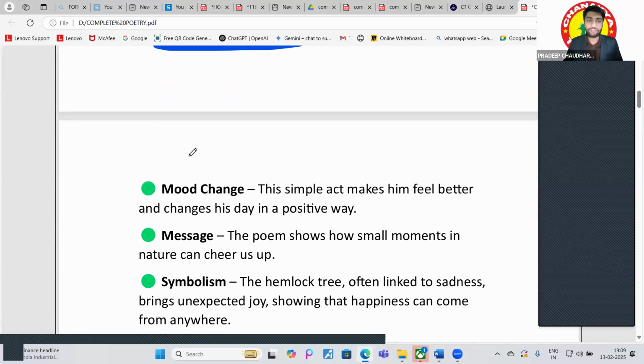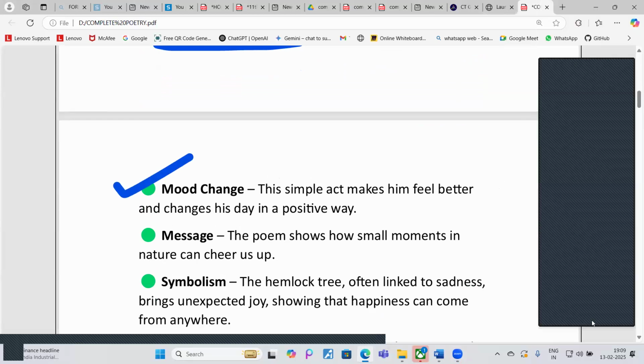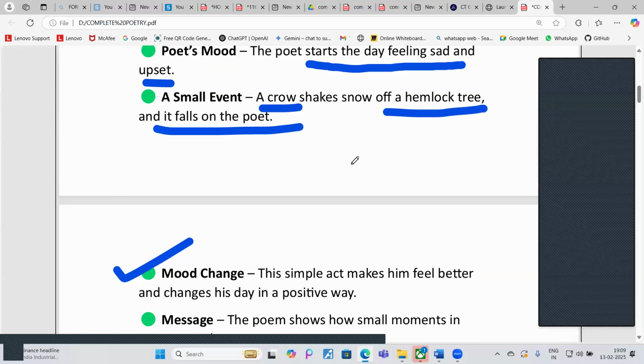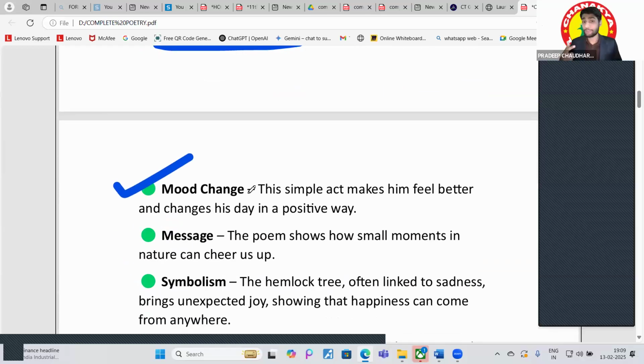Okay, so after that, there was a mood change. And how does the mood change? Aryan, how does the mood change? Sir, he spent half of his day in melancholy, sir. And then after the dust of snow fell on him, he felt better and became positive. This simple act makes him feel better and changes his day in a positive way. Right. After that, his mood had changed.